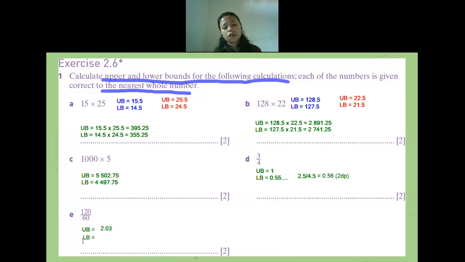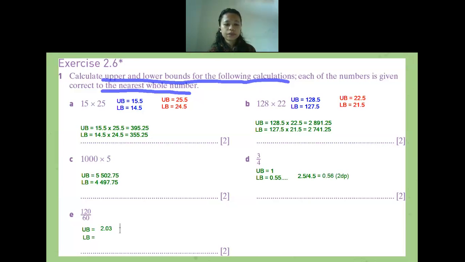How? What is the upper bound of a division? What divided by what? Upper bound divided by lower bound. Okay, so what is the upper bound of this calculation? I mean, for the numerator, what is the upper bound of the numerator?